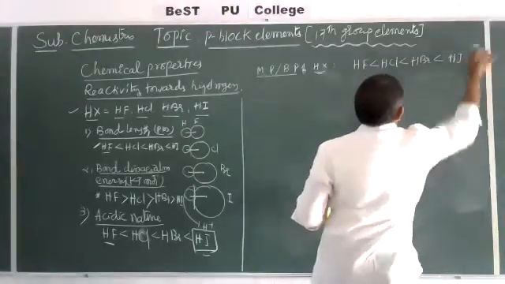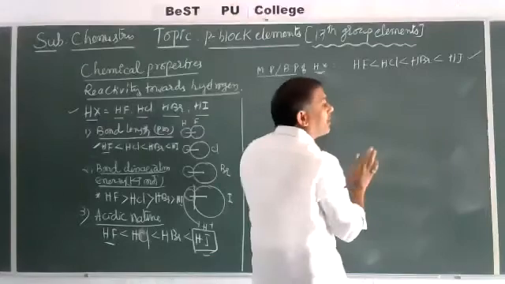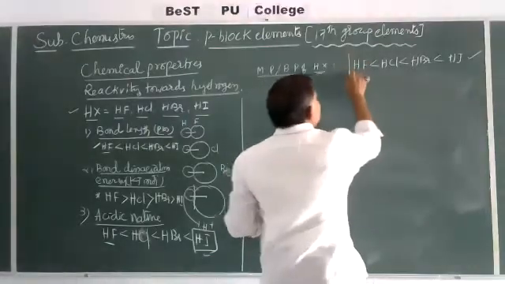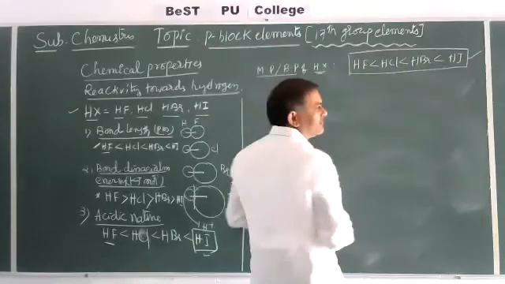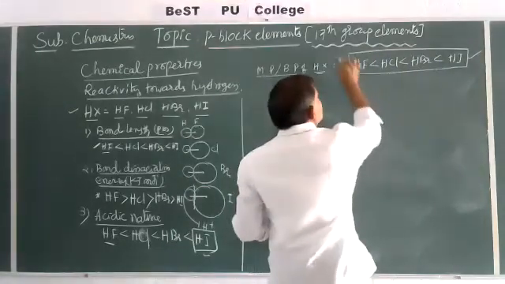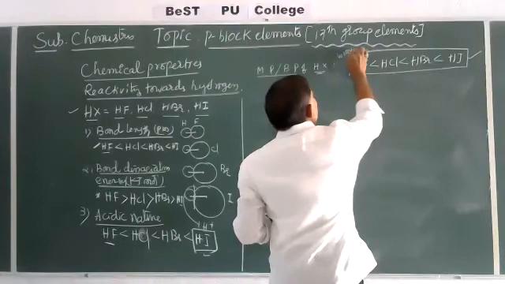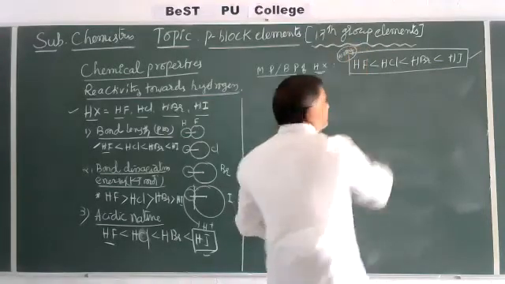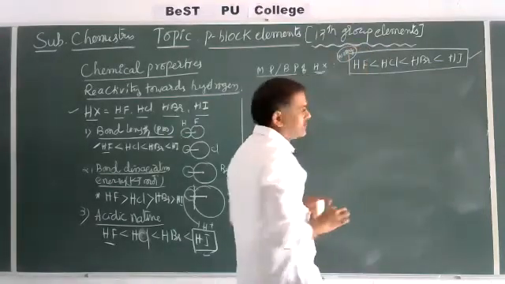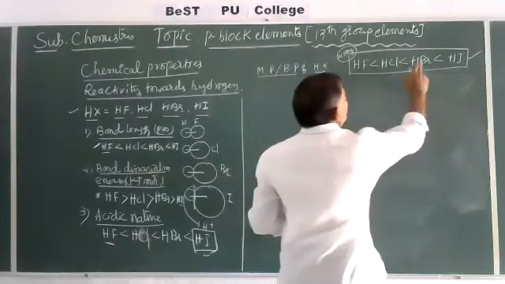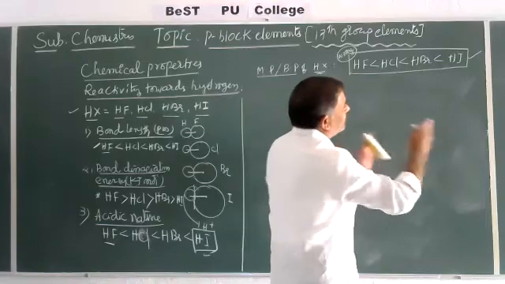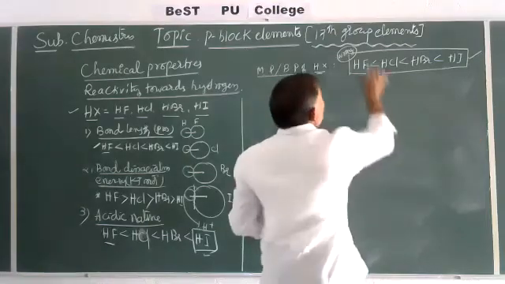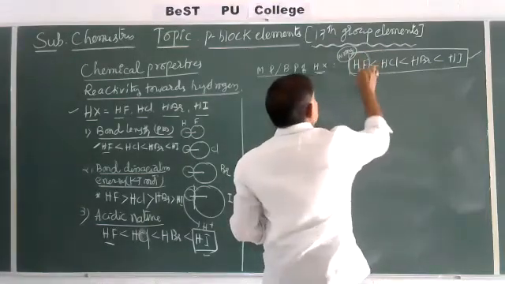This is the correct one according to the atomic mass. But there is an important simple condition. If they are given in an objective examination, this is a wrong representation, because even though atomic number and atomic mass increase, and their melting and boiling points increase,